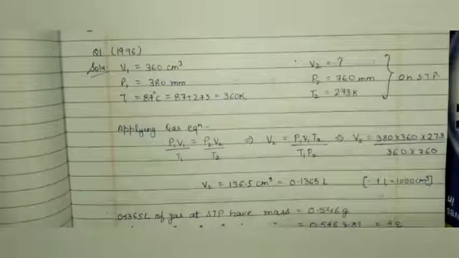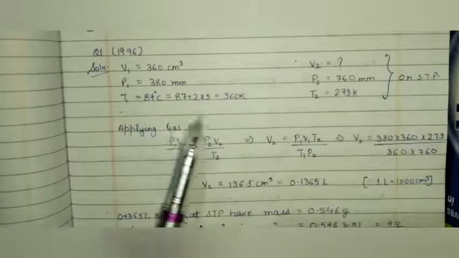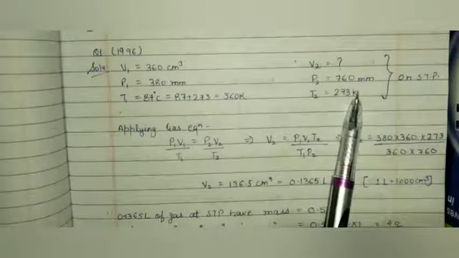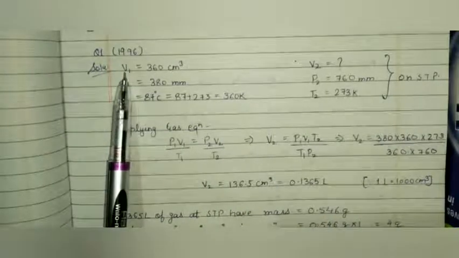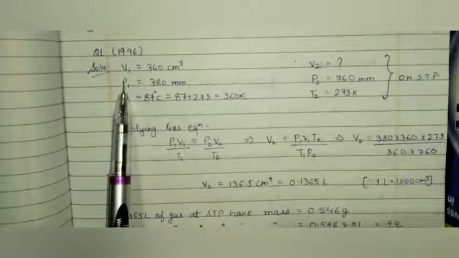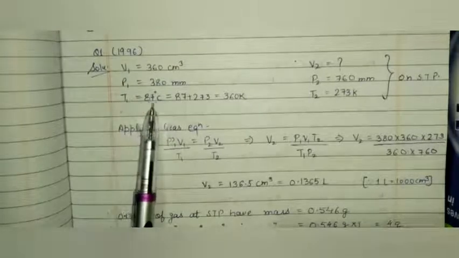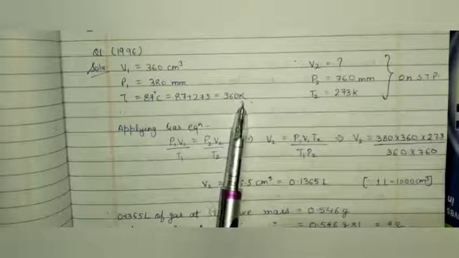According to the question, we are given V1, the initial conditions for the gas, and the final conditions for the gas. Final conditions are at STP. Initially, we have V1, that is volume equals 360 centimeter cube, P1 pressure equals 380 mm of Hg, and T1 equals 87 degrees centigrade, which in Kelvin is 360 Kelvin.